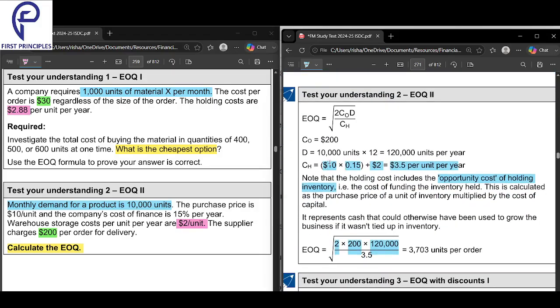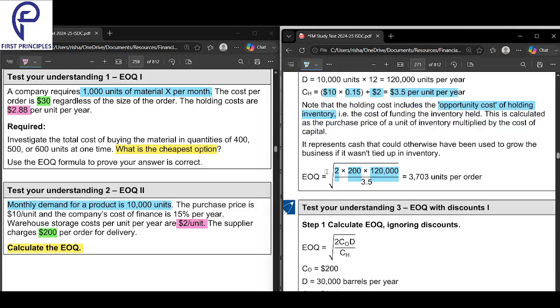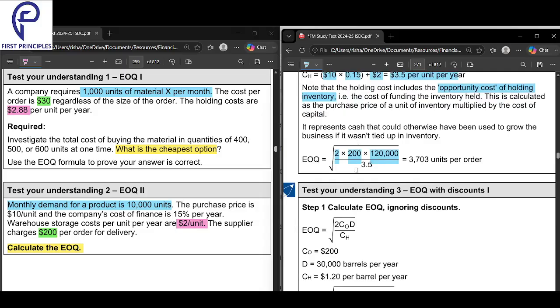In this sum, you have to take 15% of the $10 and include the opportunity cost of holding inventory. So for $10, 15% is 1.5, the opportunity cost, plus $2. So 3.5 is the total opportunity cost. The holding cost is 3.5, and that's why you got 3.5.